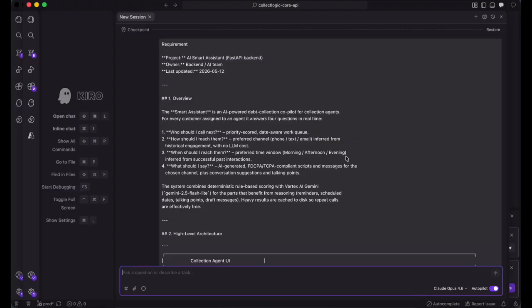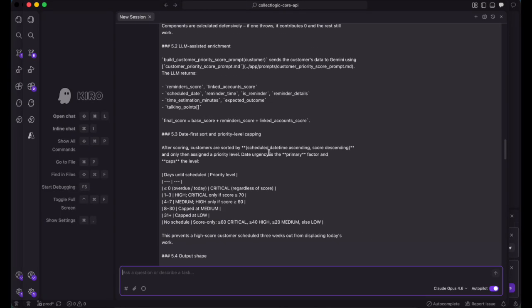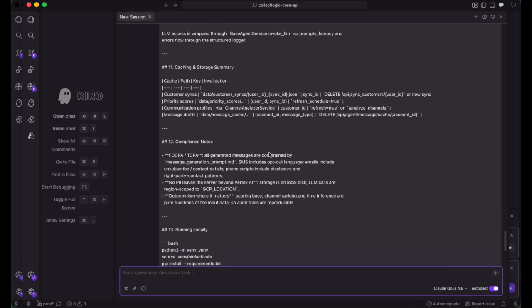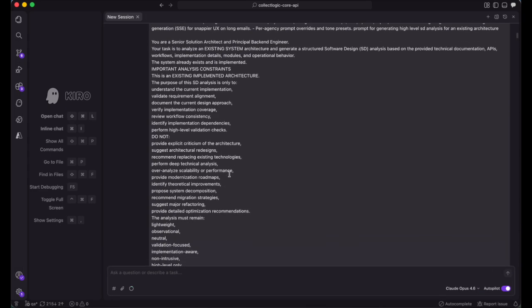In this phase, the question we want to answer is if our current system actually supports the requirements it claims to, and is the overall architecture reliable? The answer is yes. Let me show you why. This is the requirement for AI Smart Assistant. This is the prompt used.